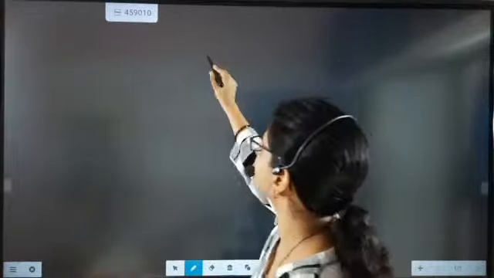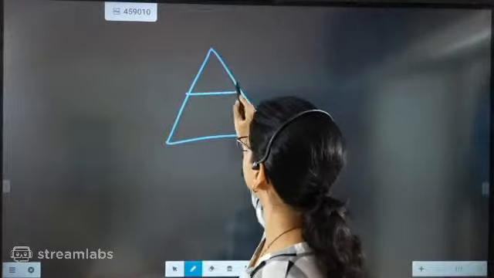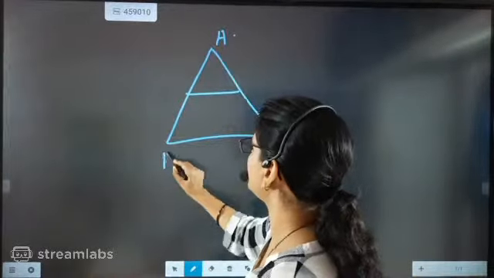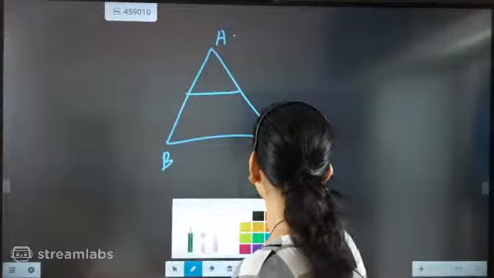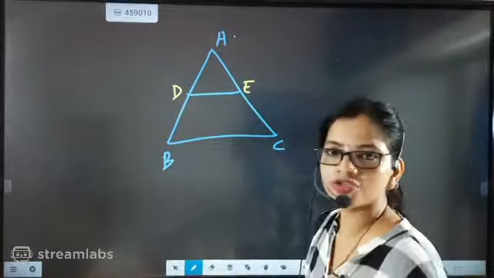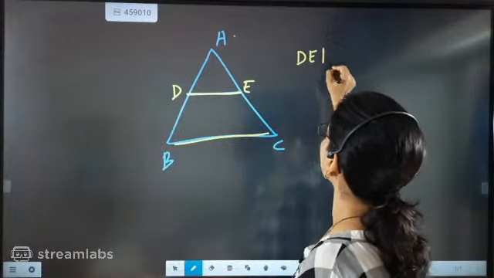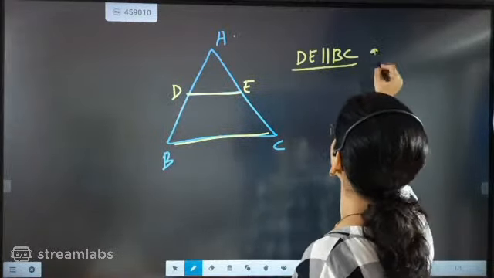Just understand the strategy, the final overall strategy that I have done. First, Ajay, I have taken triangle A, B, C, beta, and then I have taken this side as D and E. Now, your focus should be, they told that this is parallel to this. So that means DE is parallel to BC. This part is given to you, Ajay.